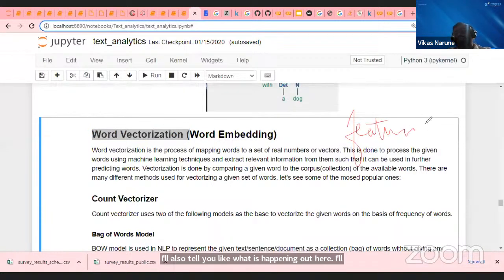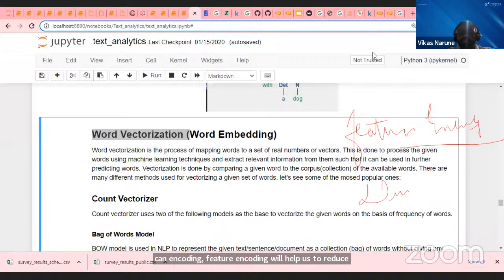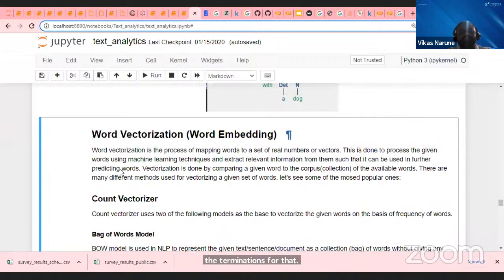Feature representation, feature encoding. Feature encoding will help us to reduce the dimensions further. I'll speak about it in the meantime. I'll speak about this one. Let's try to understand this word vectorization.